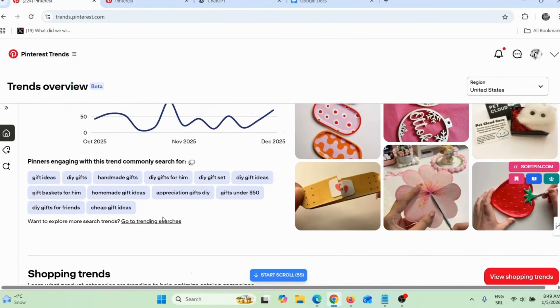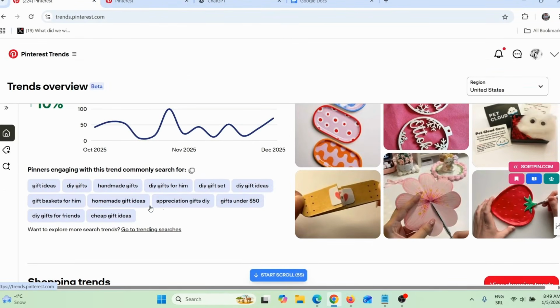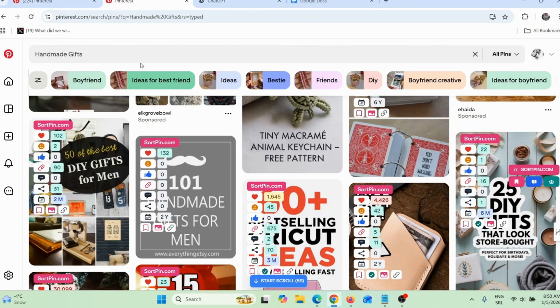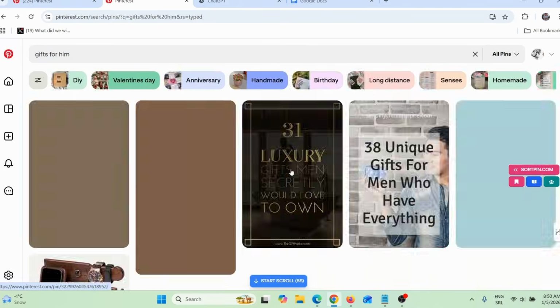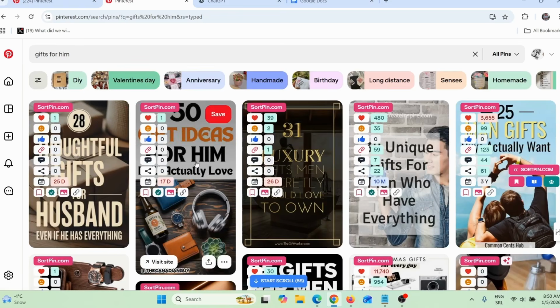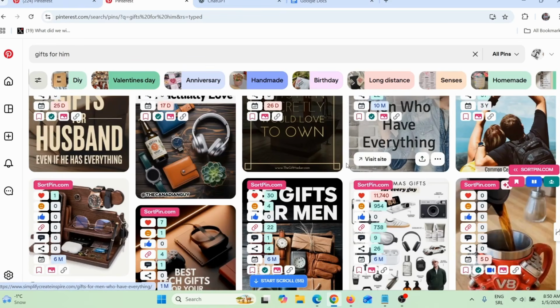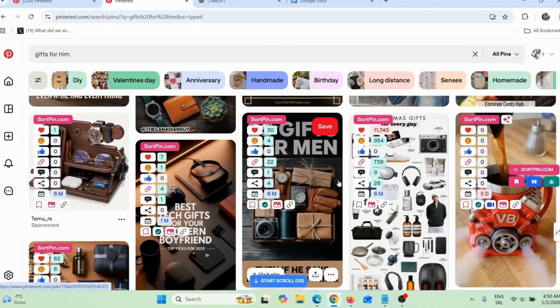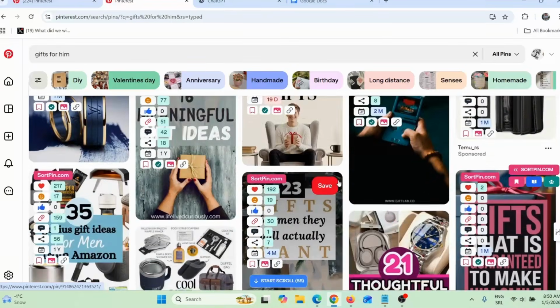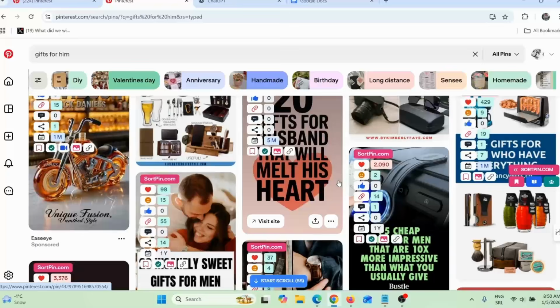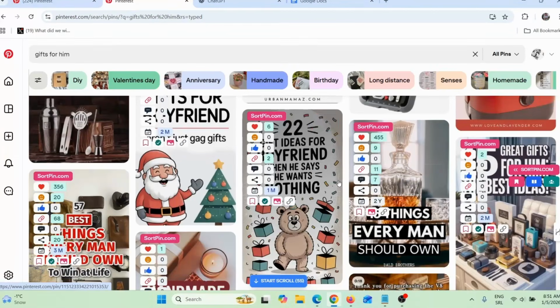So let me check another keyword. So here you can see related keywords, okay? So for example, let's say this keyword here. I can simply copy this keyword, okay? And I can go back here on Pinterest and search that. Press enter and here you can see competition. So here you can see competition for this keyword is actually bigger and stronger, but like I said, none of these pins is optimized, which means if I optimize my Pinterest pin, I can rank it high on Pinterest.